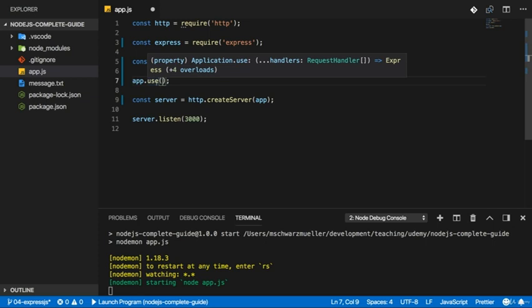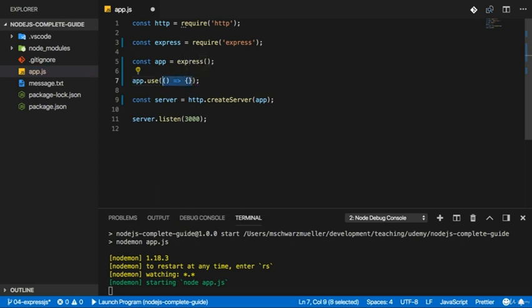Now one easy way of using it is that you simply pass a function to it, and this function you pass to app use will be executed for every incoming request. And this function will receive three arguments: the request and the response object, as you already know it basically, with some extra tricks though, and a third argument, which is the next argument. Now you can rename any of these arguments, but what do they do? Request and response, as I just mentioned, are basically what you know with some extra features.